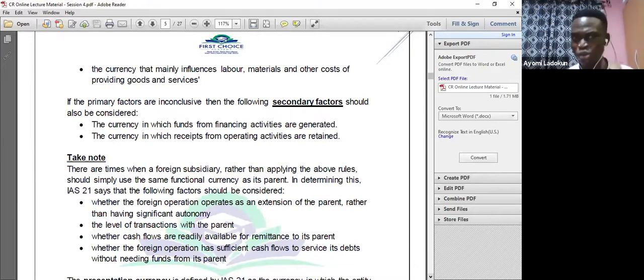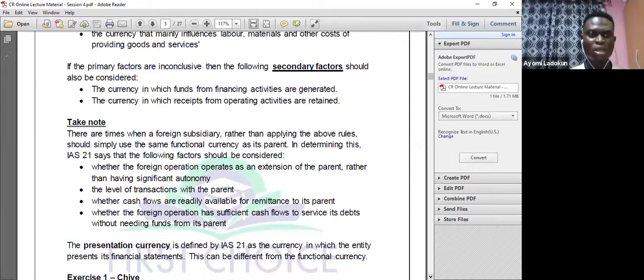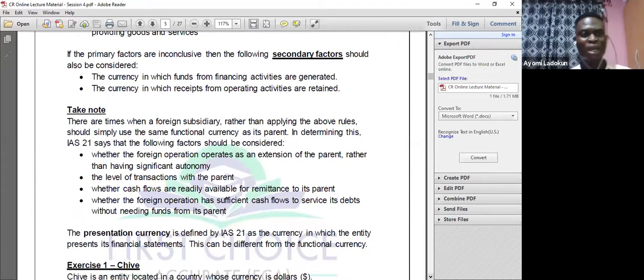So you have to consider those two things. Those are the two things you need to look out for when determining. By then, it will be clearer which one is the functional currency, and the other one will most likely be the presentation currency.